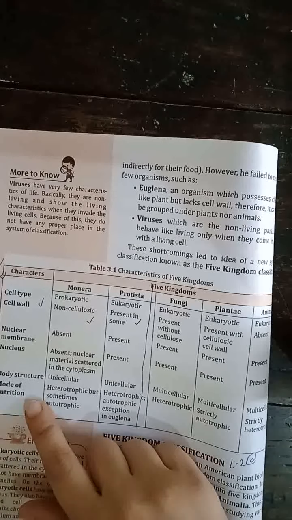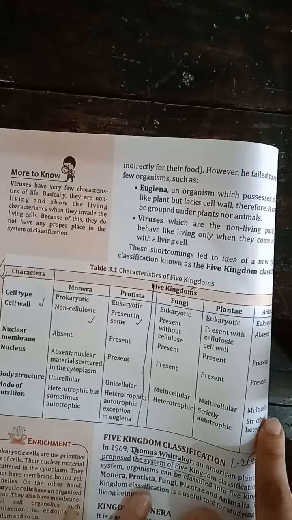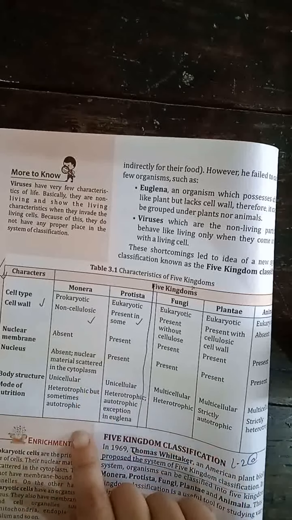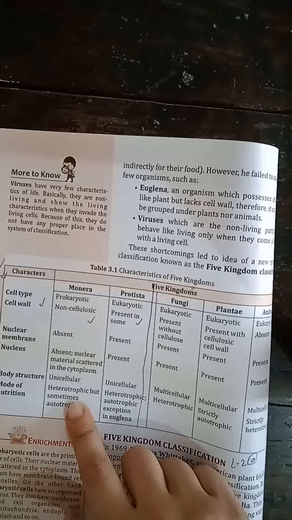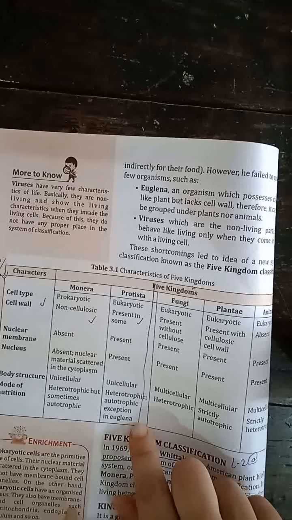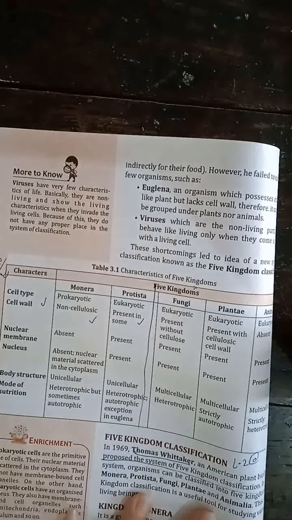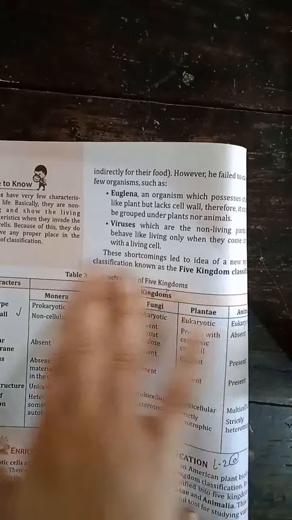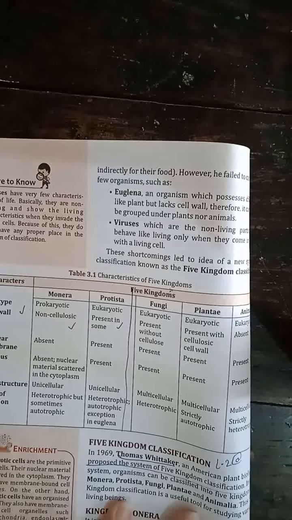Now body structure: Monera and Protista were unicellular, but fungi, Plantae and Animalia were all multicellular. Now mode of nutrition: Monera was sometimes heterotrophic, sometimes autotrophic. Protista was heterotrophic, autotrophic also, except Euglena. Fungi was heterotrophic, Plantae was strictly autotrophic and Animalia were strictly heterotrophic. So these were the five kingdom classification and the differences or the similarities in it.